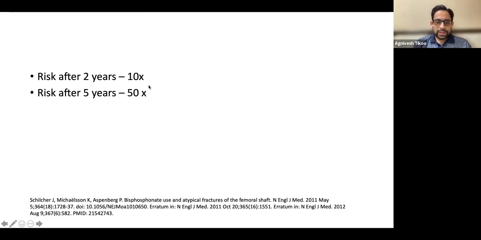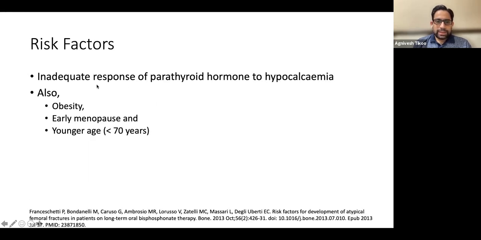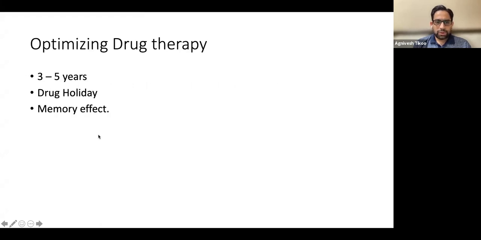So that is what we have to understand, that as we increase the therapy of bisphosphonate, these complications can also increase. There are other risk factors also, like inadequate response of PTH to hypocalcemia, obesity, early menopause and younger age. They have been linked with increased risk for subtrochanteric fractures. So that is why optimizing the bisphosphonate therapy is important. After 3 to 5 years, you should plan a drug holiday.